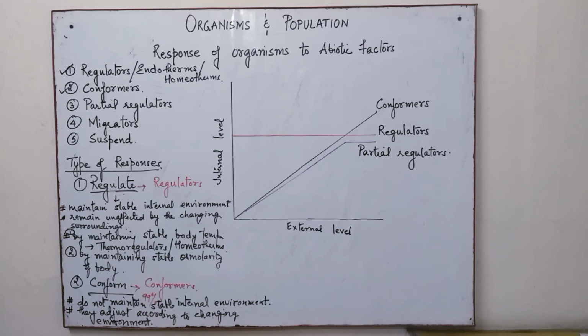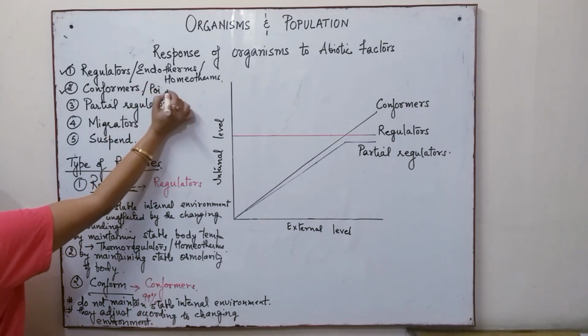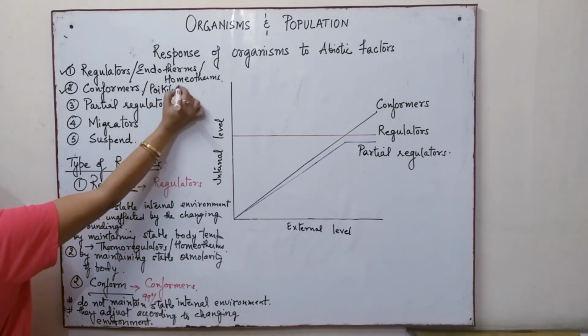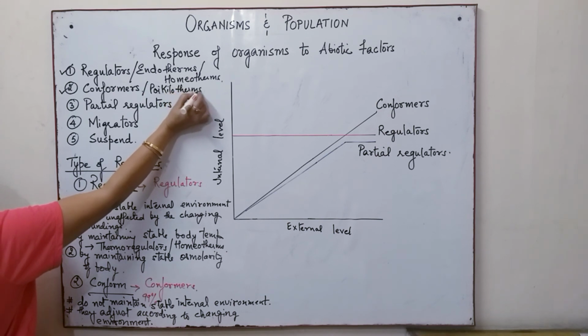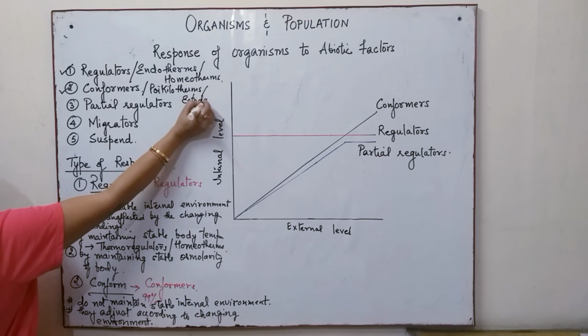Now, therefore, we also call these organisms poikilothermic or ectotherms. So, the conformers are also known as poikilotherms or ectotherms. Why are we calling them ectotherms?